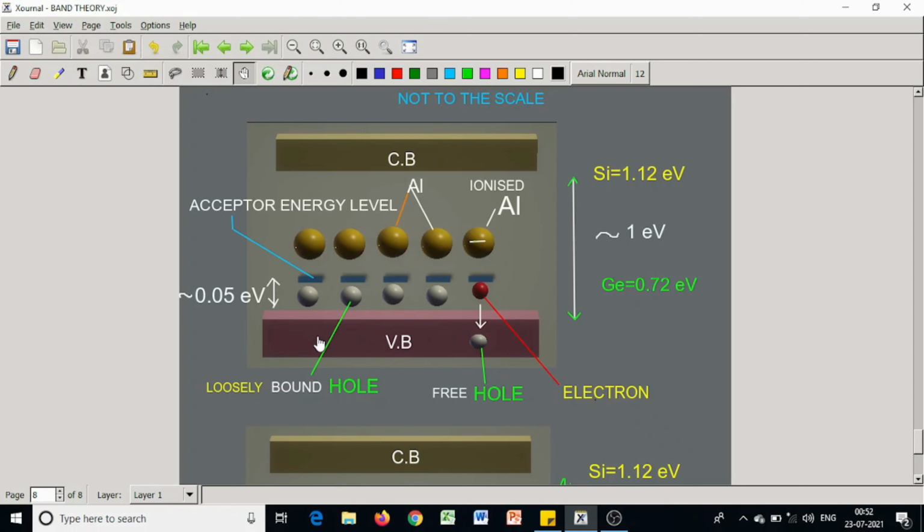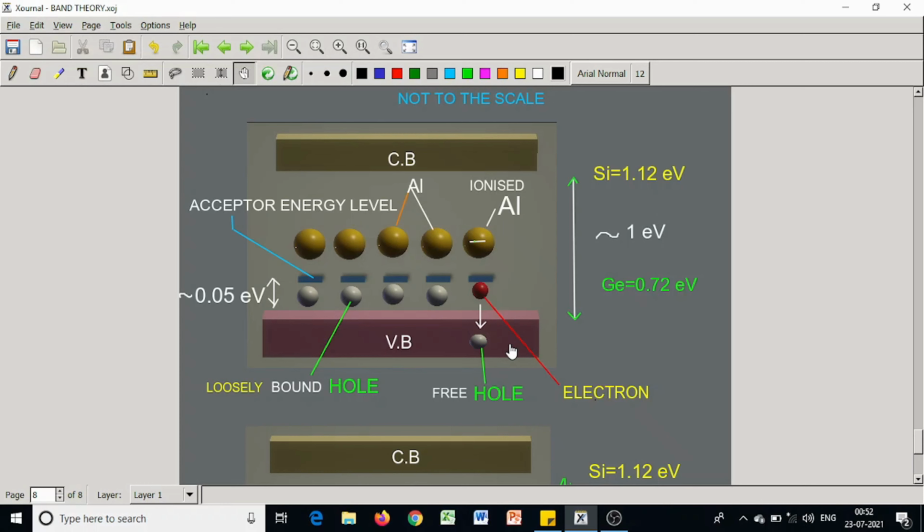At room temperature, many electrons can jump to fill up these holes, creating so many holes in the valence band which are free. These holes are loosely bound, but these holes will be free in the valence band, taking part in the conduction. So holes are majority carriers in this type of doping.